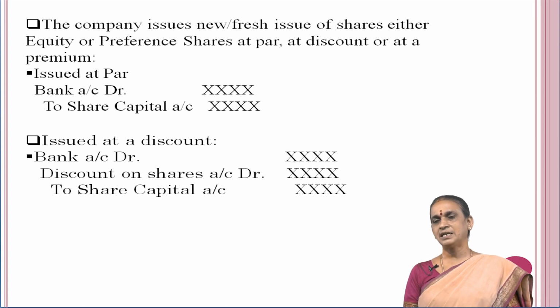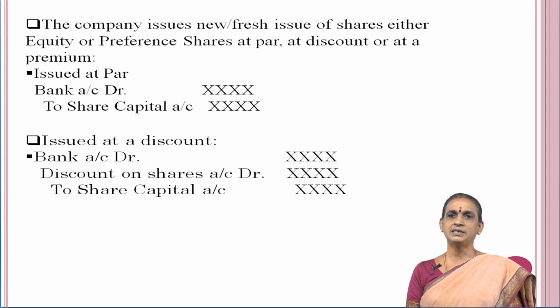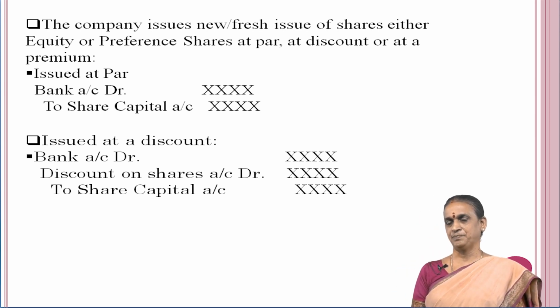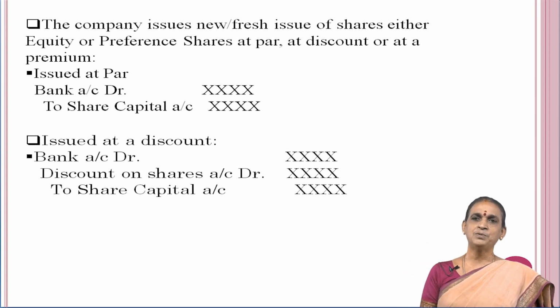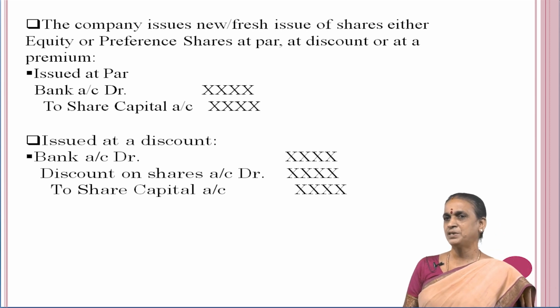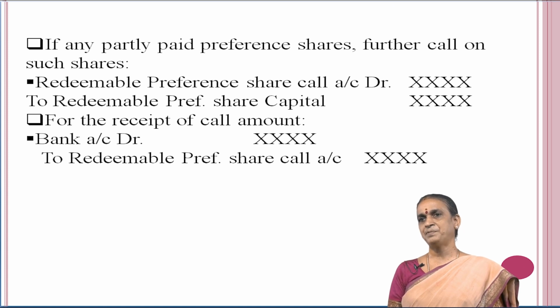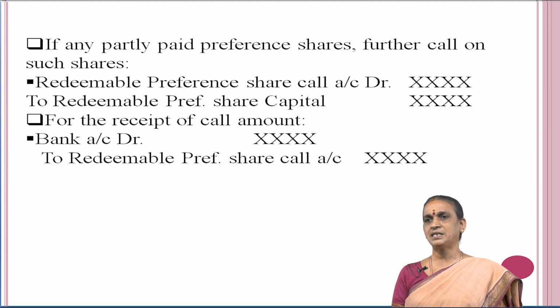Suppose if the shares are issued at a discount, we have to pass the entry bank account debit, discount on shares account debit to share capital account. Suppose the shares are issued at a premium, we have to debit bank account and credit share capital account and securities premium account. If any partly paid preference shares, further call on such shares can be made by the company.